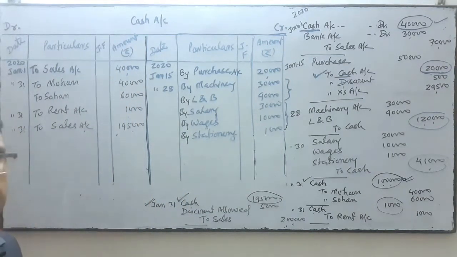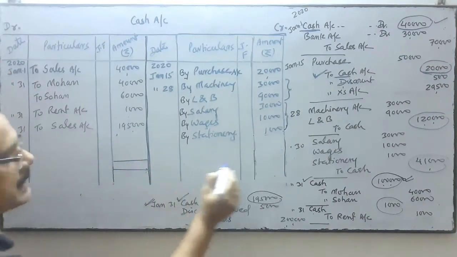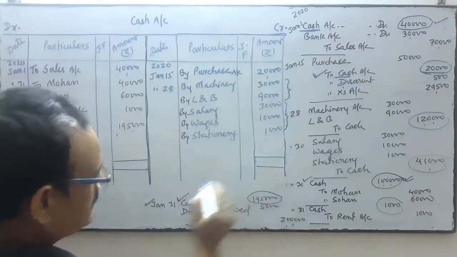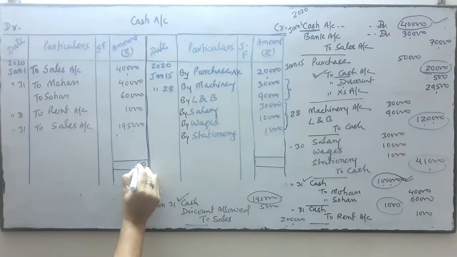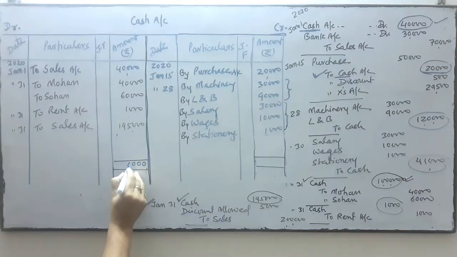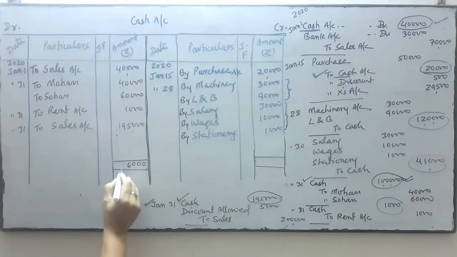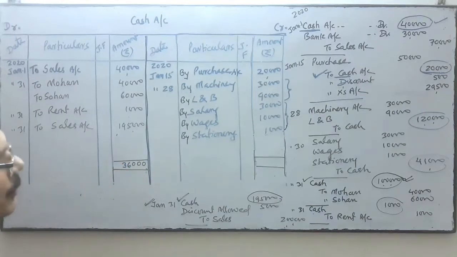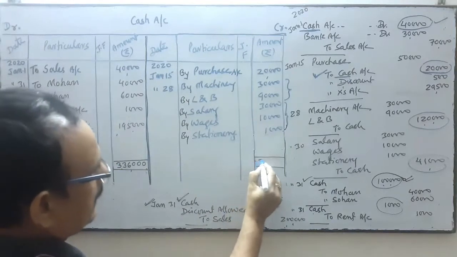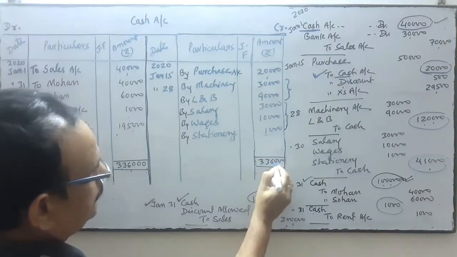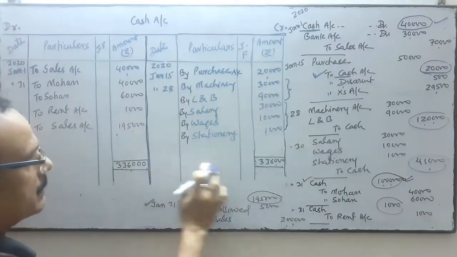Thereafter, the next step is to find out the total. You have to do the total and see which side total is more and which side total is less. So this side total is more. The total is 3,36,000. I have to write the same figure on this side as well, in parallel to this.